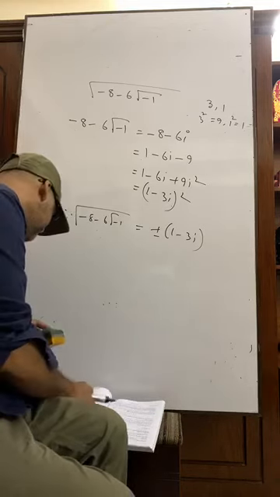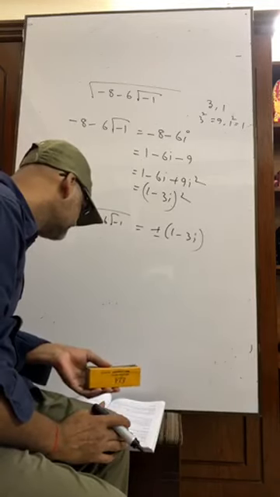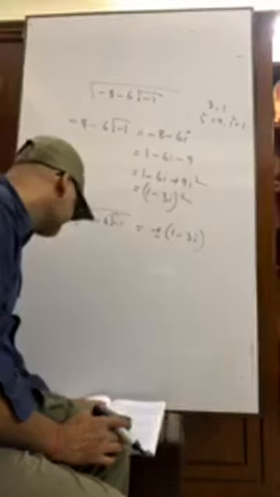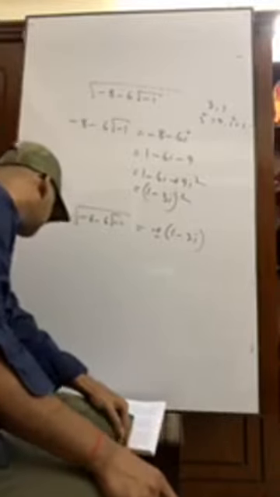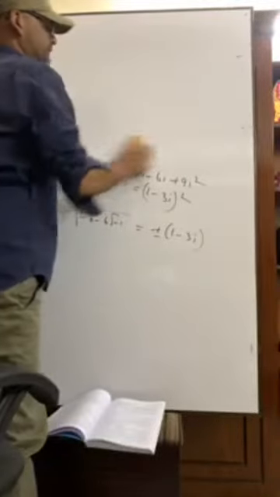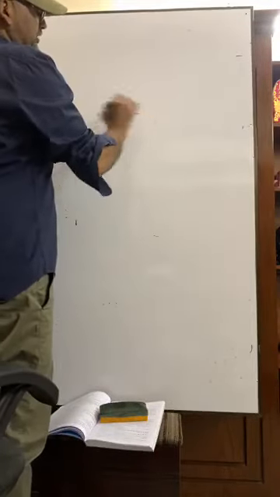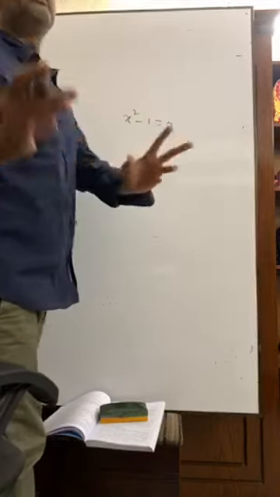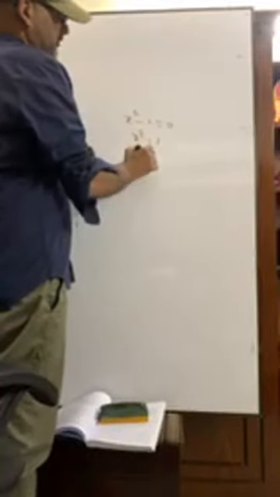In this way, some maths also can be done like this. Suppose you are told to determine x square minus 1 equals 0. What is the value of x? Yes, it is possible for you. x square equals 1, x equals plus minus 1.